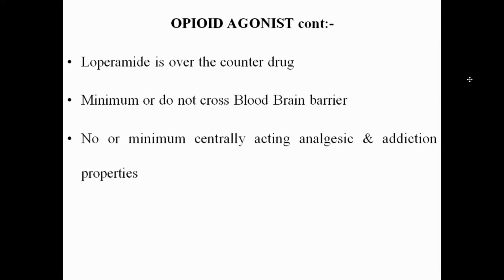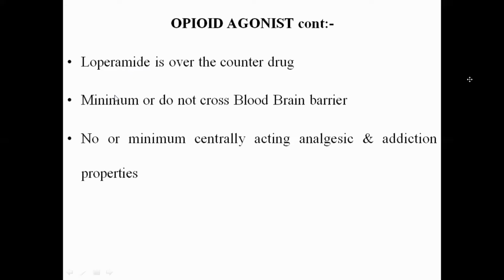Among the opioid agonists, the most commonly used drug is loperamide, which is an over-the-counter drug. You know about the over-the-counter drug, no? Over-the-counter drugs are those drugs which are dispensed or given by the pharmacy without the prescription of the doctor. That's called the over-the-counter drug. So loperamide is the most commonly used opioid agonist, and that is also an over-the-counter drug.